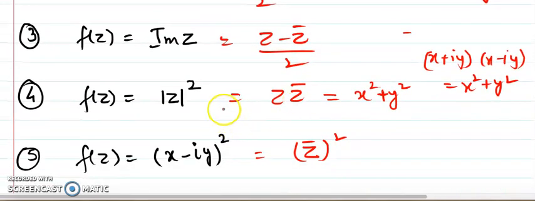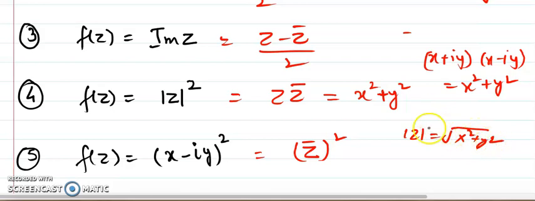And when we say mod z square, remember students, what is mod z? Mod z is equal to root of x square plus y square, and when you take the square, it is x square plus y square. But there is another way to express it. Always remember, mod z square is always equal to z into z bar, and you know z into z bar is multiplying these two opposite sign terms, and you get x square plus y square. It means it is also expressible. Just see, mod z square is also expressed in z bar.